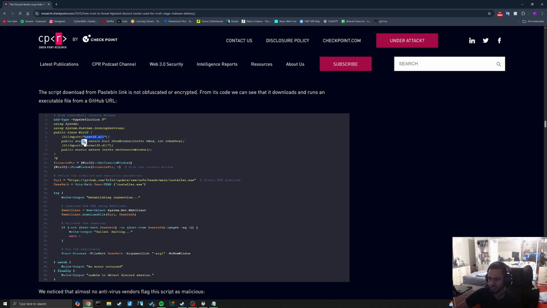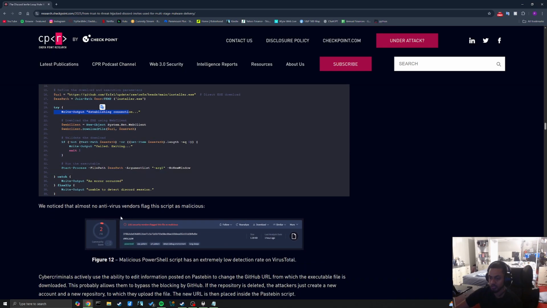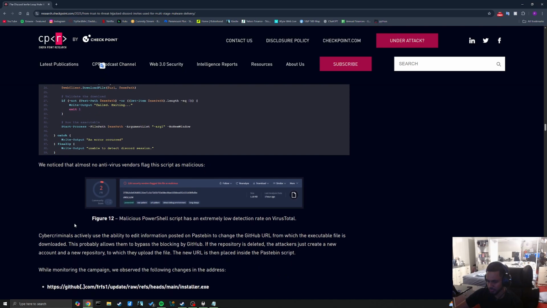user32.dll, kernel32.dll. I'm guessing these are key Windows processes. Console window. Establishing connection. Download file. We notice that almost no antivirus vendors flag this script as malicious.